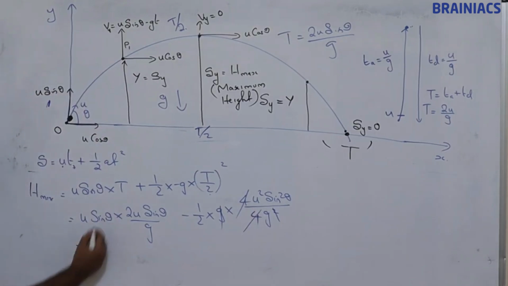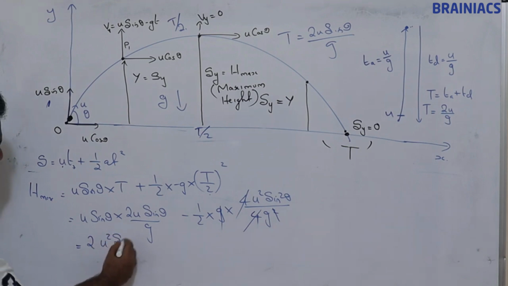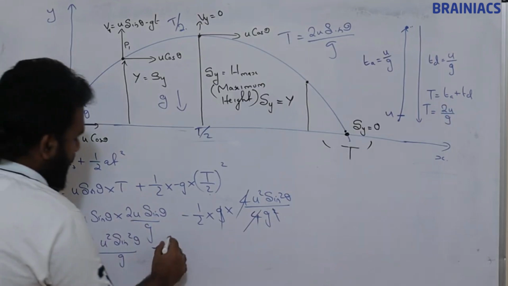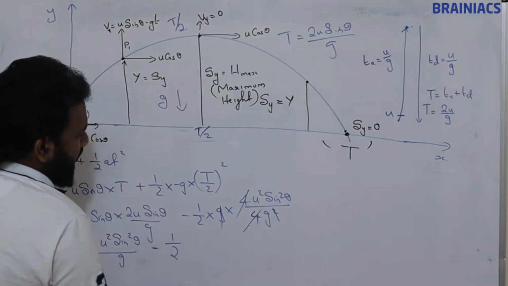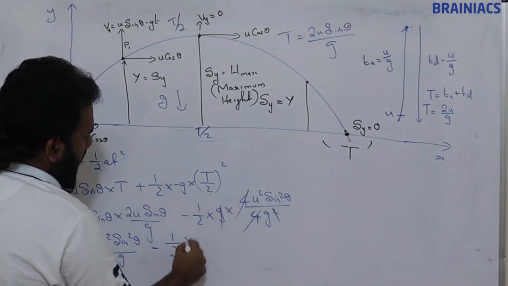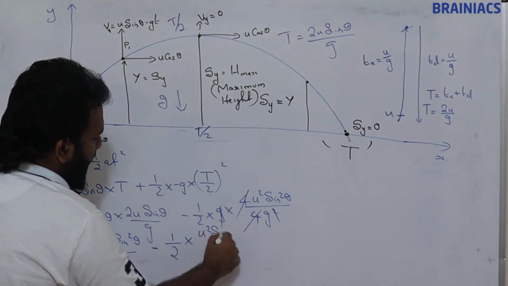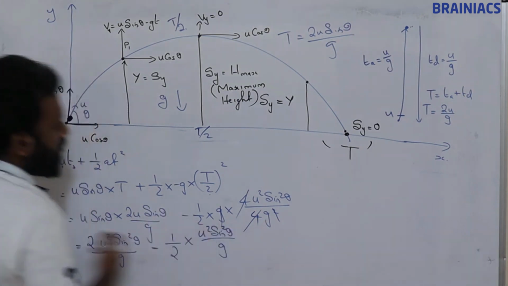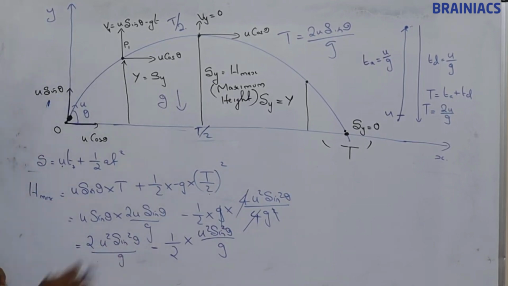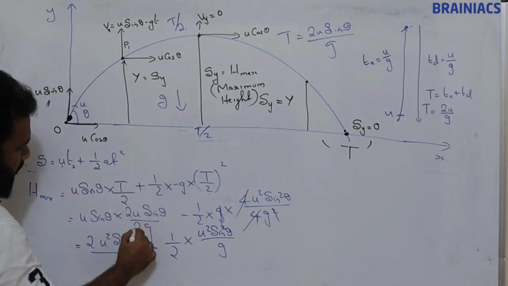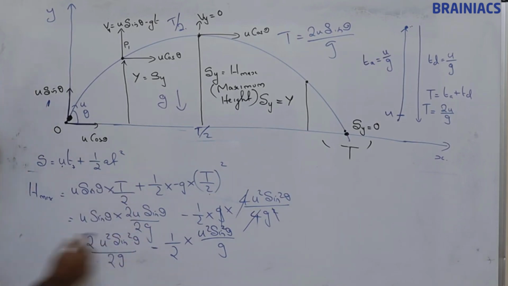So finally what we are getting here is 2u square sin square theta by g minus half into u square sin square theta by g. Here I missed a 2, so the 2 will come here also.